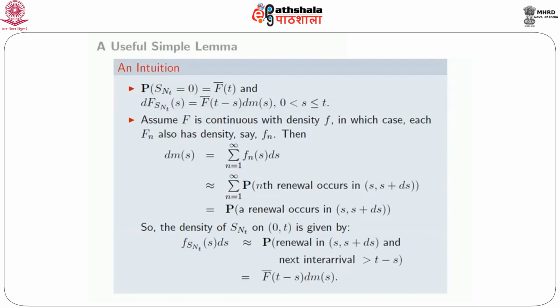So that means that it's the probability that a renewal occurs in s to s plus ds. So the density of SN(t) on open 0 to open t is given by f of SN(t) at s, approximately equal to the probability of a renewal in s to s plus ds, and the next interarrival is greater than t minus s, which is exactly f bar of t minus s dm(s). So this is just an intuition for this.